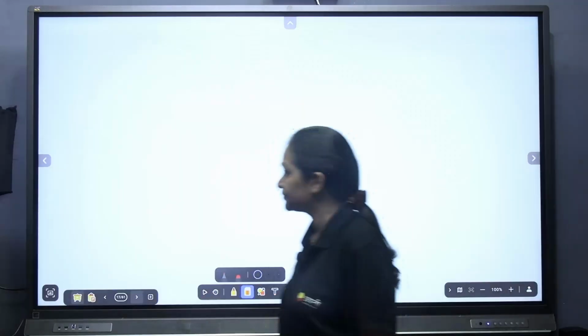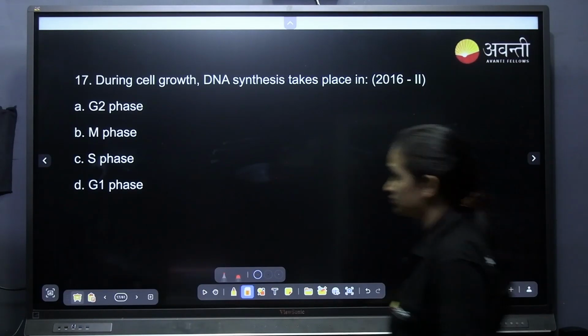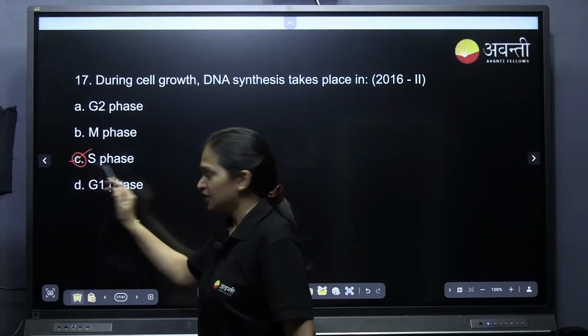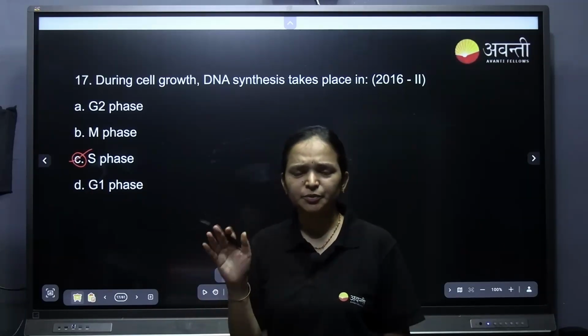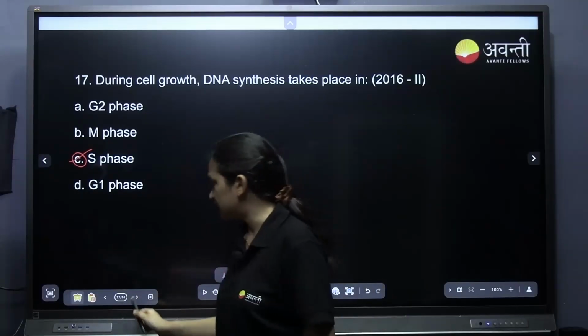Answer is C. During the cell growth, DNA synthesis takes place in S phase. So many times they have asked this in previous years. This is the fourth question we might be answering in one-liners.